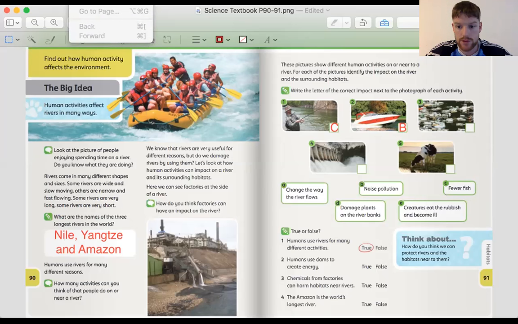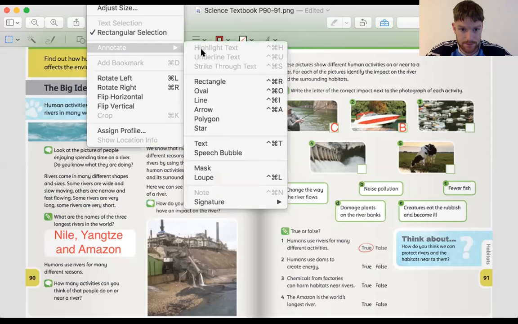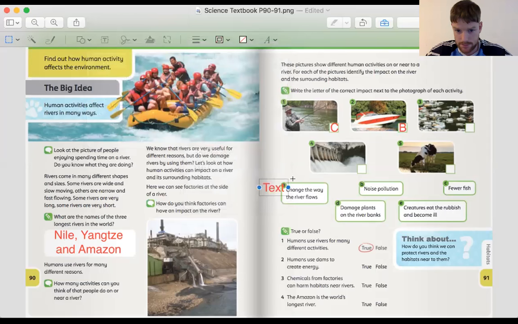So 3 is E. Number 4 is the dam. 4 is A. It changes the way the river flows, changes the height, or it can also change the direction of the way the river flows.